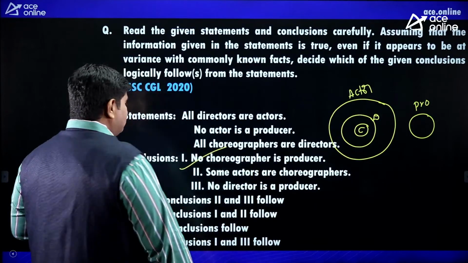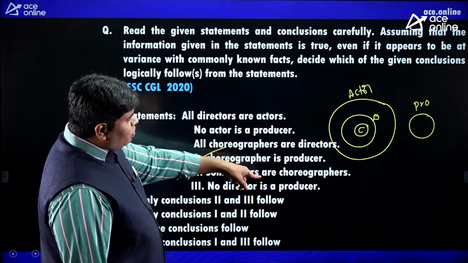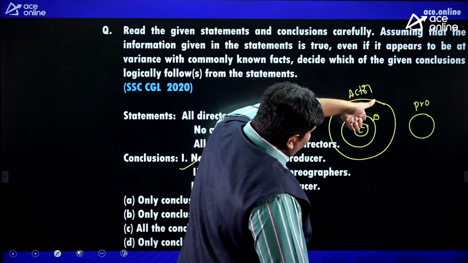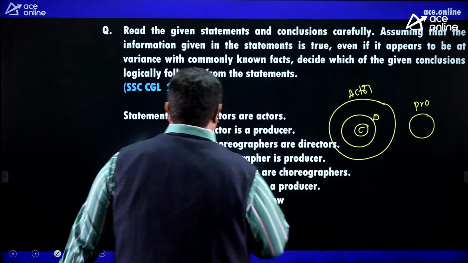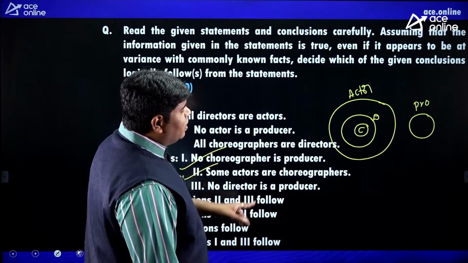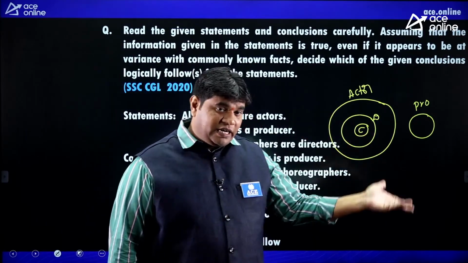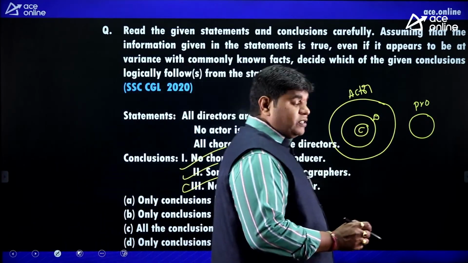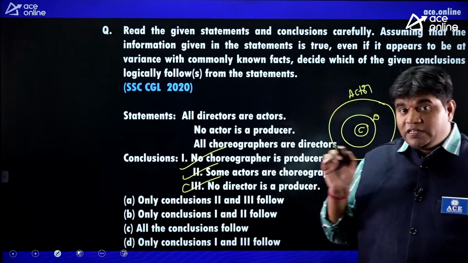Some actors are choreographers. Out of the total actors, some actors are choreographers, right? No director is a producer. That is also already given. So the first one is a right conclusion, the second one is also right, the third one is also right.